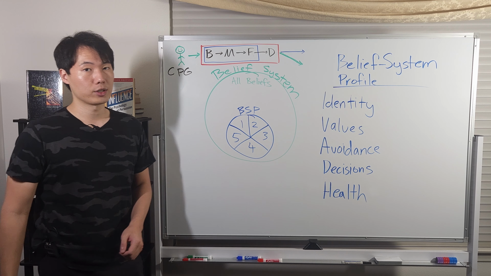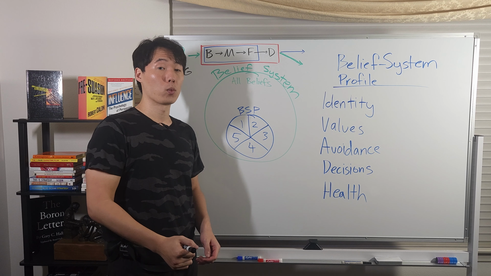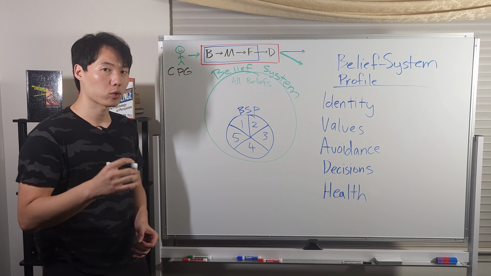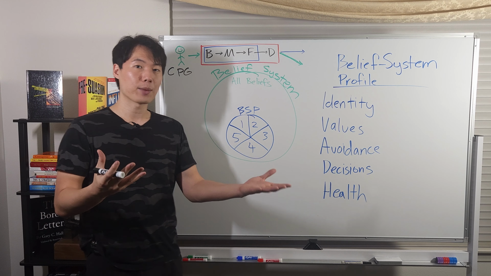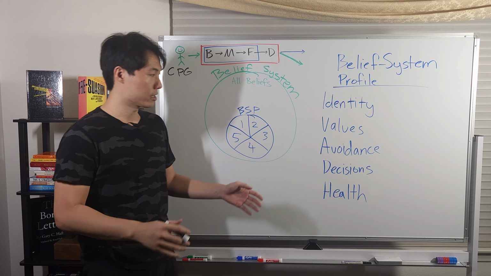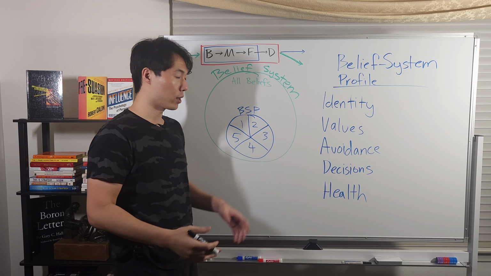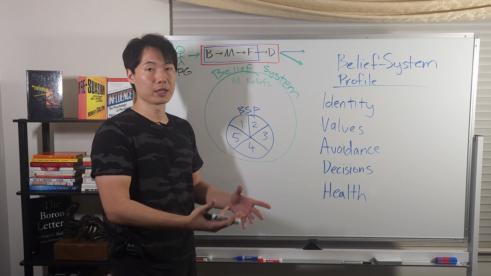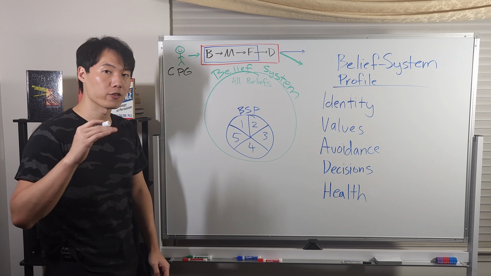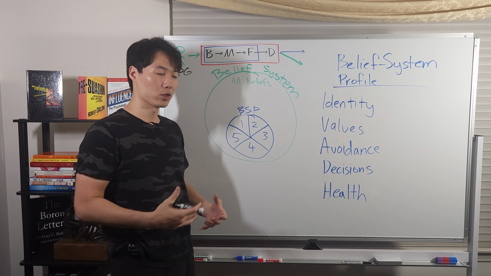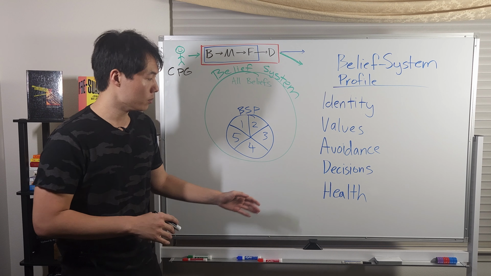Then we look at values. What is important to them? What do they value? What do they prioritize over anything else? Let's say it's between work and family. Which one are they going to choose? Let's say it's between money and work or money and family. What do they value? And then what do they avoid? What do they fear? What is a feeling they never want to experience again?